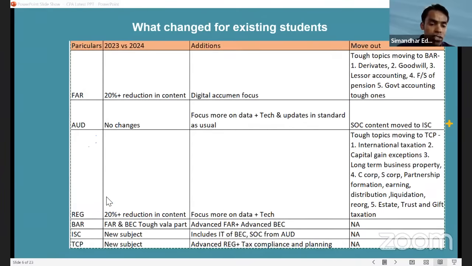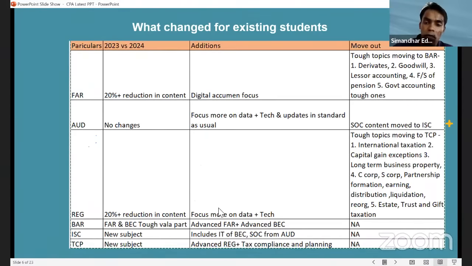right? So for these subjects, you will have an option of elective. BAR, ISC and TCP, you can select any one among those electives. Okay. So in audit, there are no changes. The focus has been more on data and tech updates as usual.